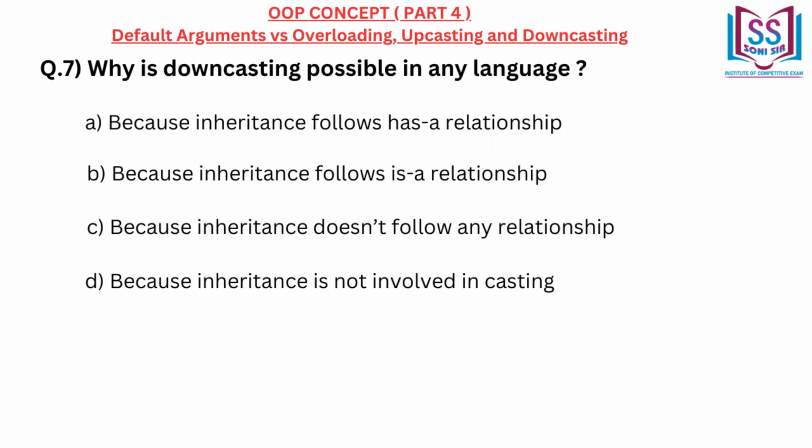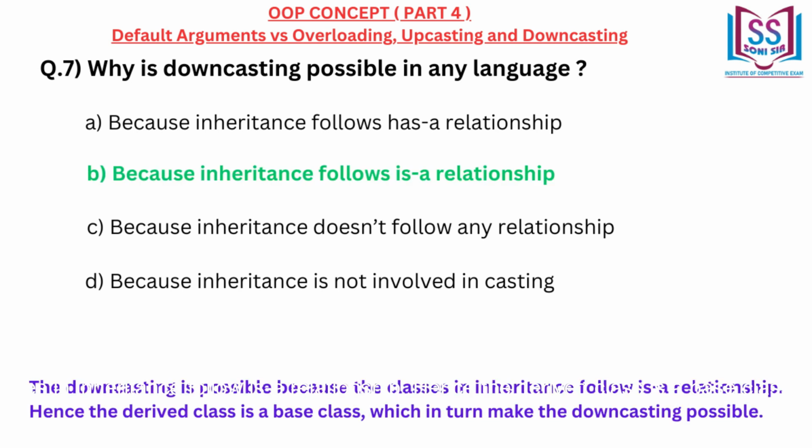Why is downcasting possible in any language? A. Because inheritance follows has-a relationship. B. Because inheritance follows is-a relationship. C. Because inheritance doesn't follow any relationship. D. Because inheritance is not involved in casting. Correct answer B. Because inheritance follows is-a relationship.